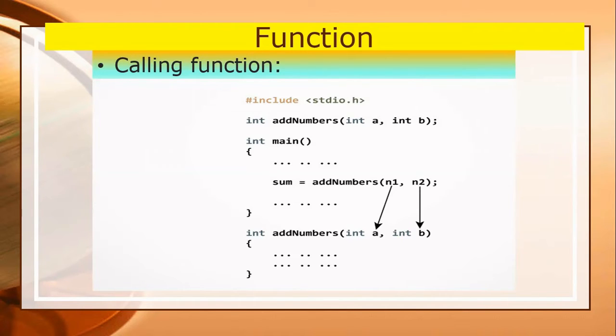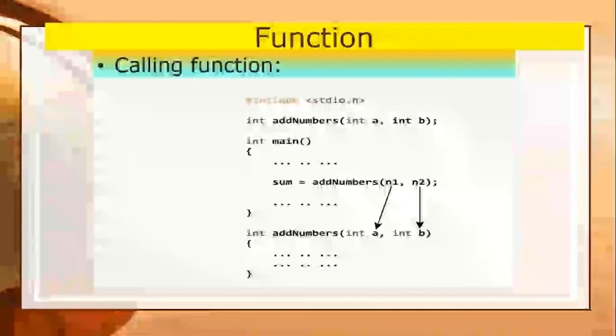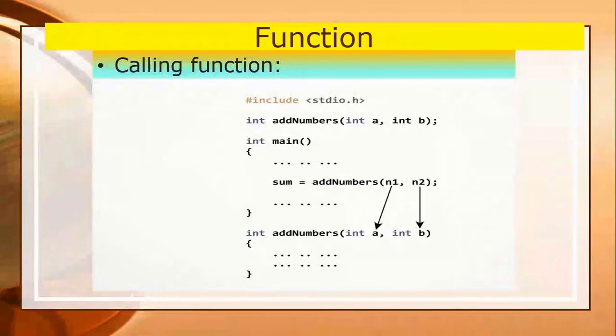If you change the order of n1 and n2, it will copy the values correspondingly. Here, the value of n1 is copied to int a, and the value of n2 will copy to int b. But suppose you change the order of n1 and n2, and write first n2 and second n1.